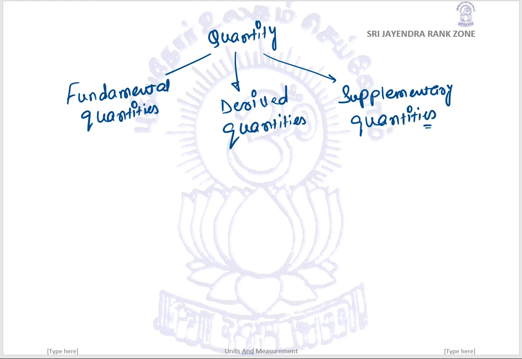So what are the fundamental quantities? All SI units, those 7 units come under the fundamental quantities. Which are they?